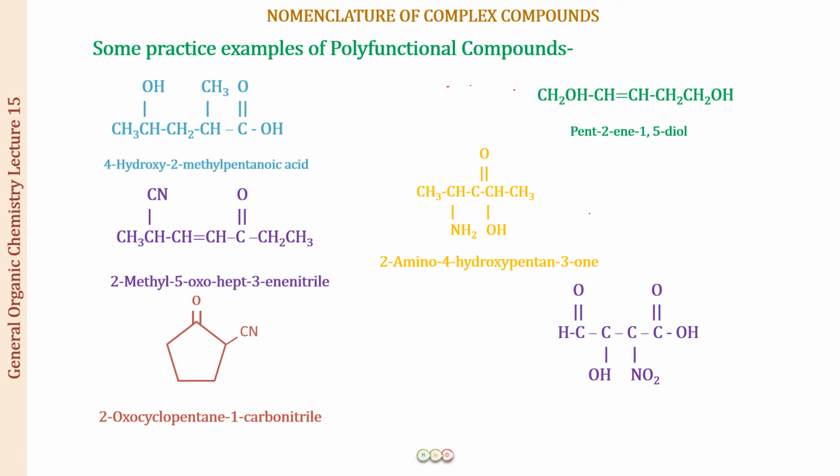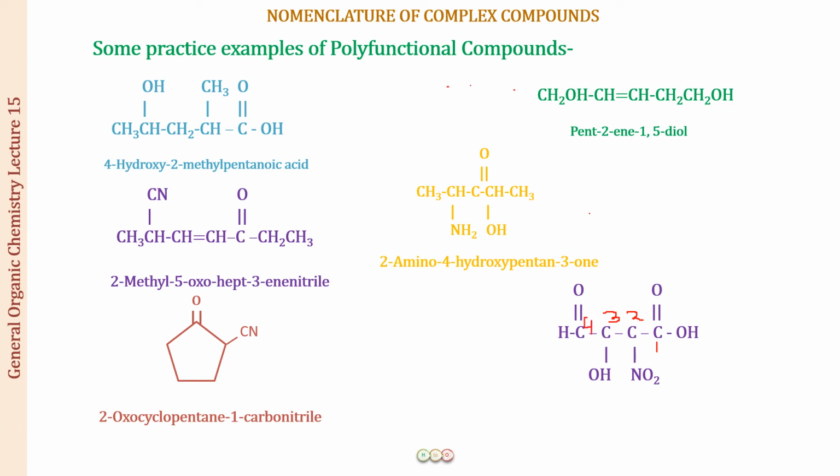So let us do the numbering now. When we start with number 1 at the carboxylic acid group, this is carbon number 2, carbon number 3. Now one thing is that you are going to treat all the rest as substituents, but there is one exception: when we have an aldehyde group on the other end, we can number this carbon as well. This is only for the aldehydes.